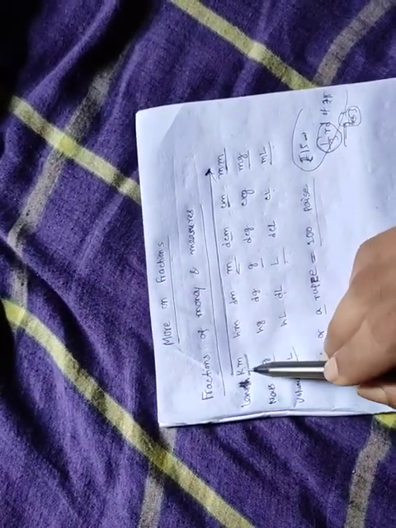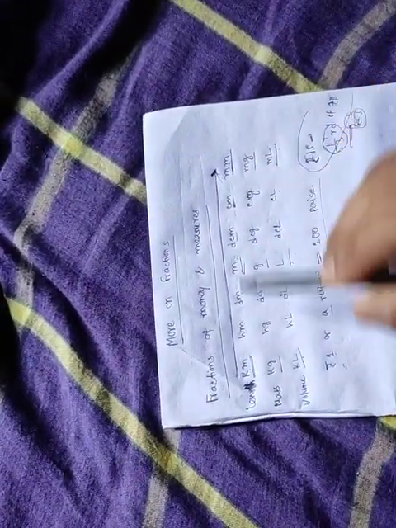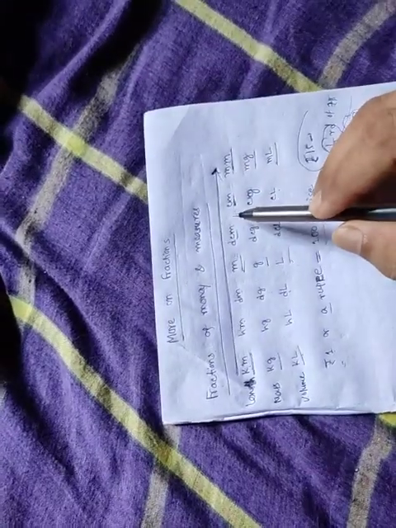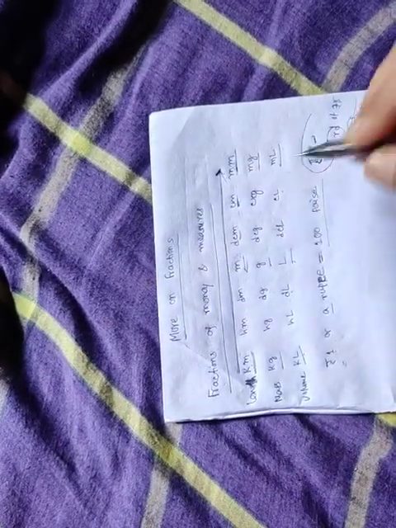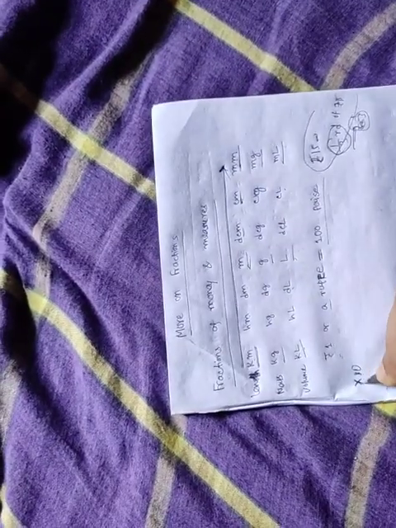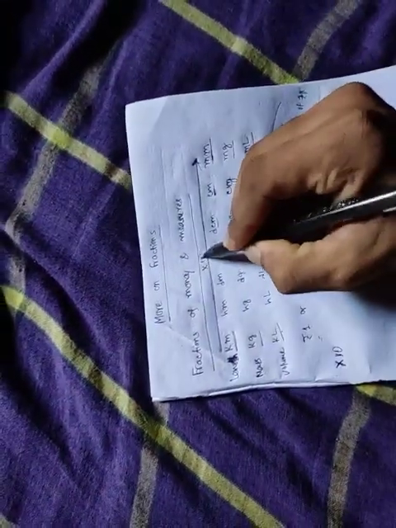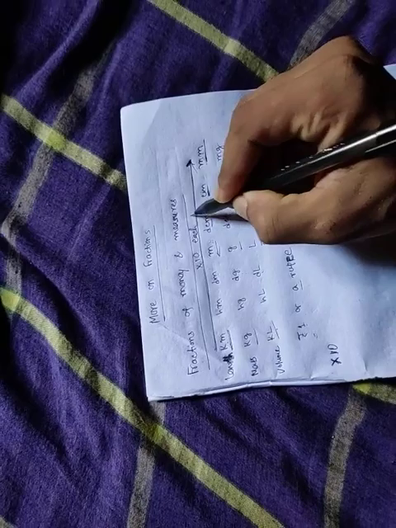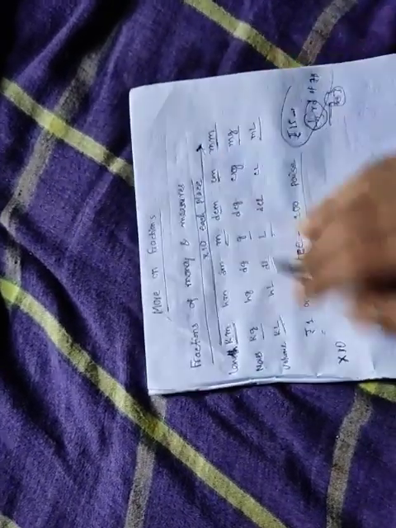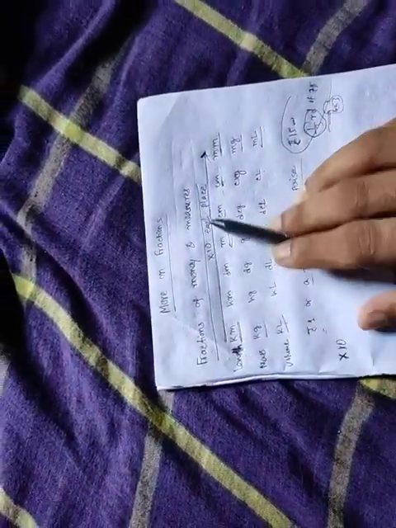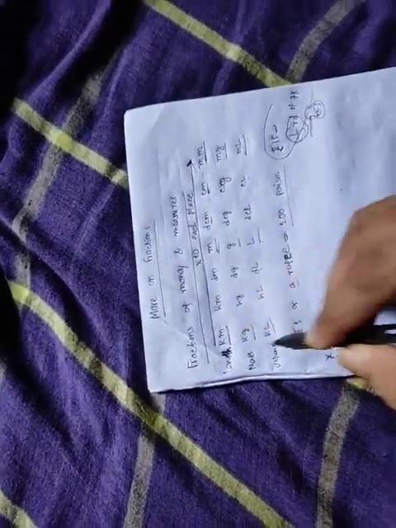To move from any left place to any right place, you have to multiply by 10 for each place. And it is not only for length, it is the same for mass and volume. For all the measures, it is the same.